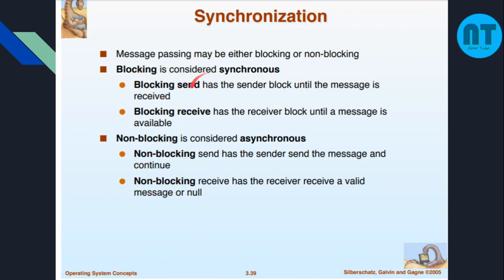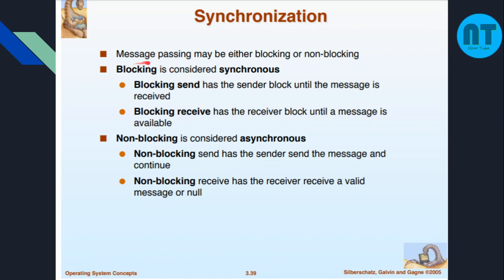What is blocking send and blocking receive? They have to block. That means they send the data and block for some time until the message is received. Then again they send some more data, wait for some time until the message is received. Like this, a block is made every time. Otherwise there is a time lag in sending the data until the message is received by the receiver. So they are called blocking send and blocking receive.